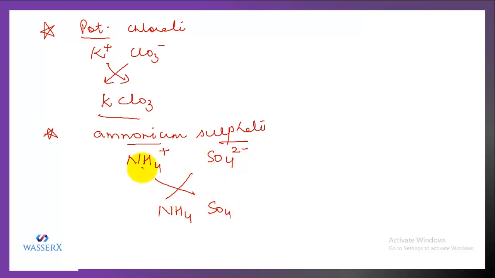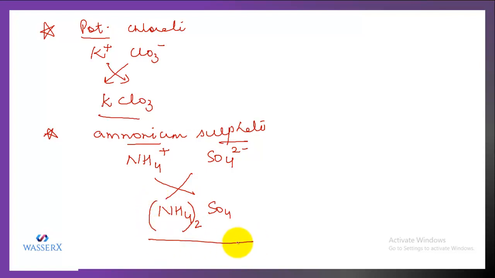Whatever subscript is carried along, you don't have to change it, right? But now the valency for the ammonium is 1. So there is no need to enclose it in bracket and write 1 because 1 is not necessary to be written. But this sulfate has 2 valencies, so we are going to write 2, but obviously this is a radical, so we are going to enclose this in a bracket.